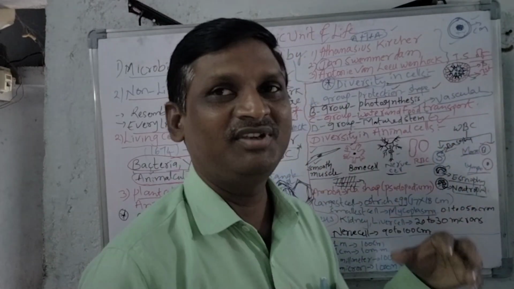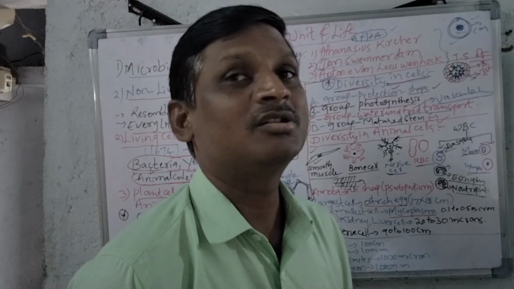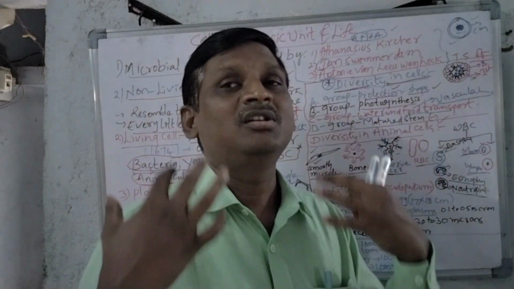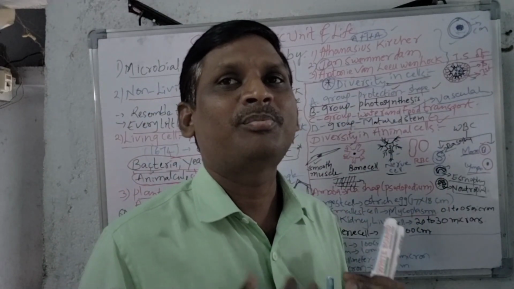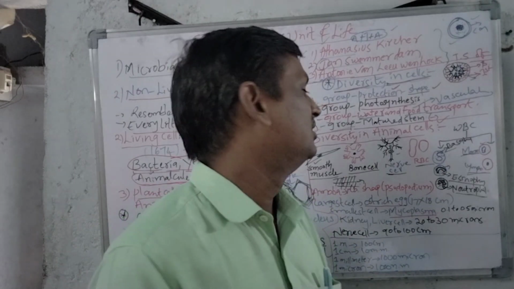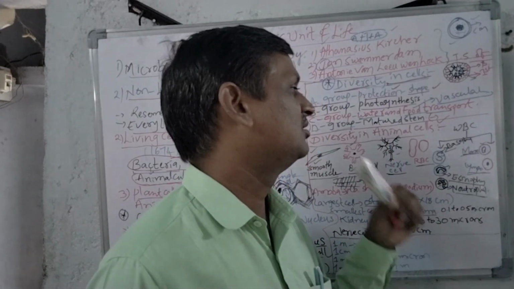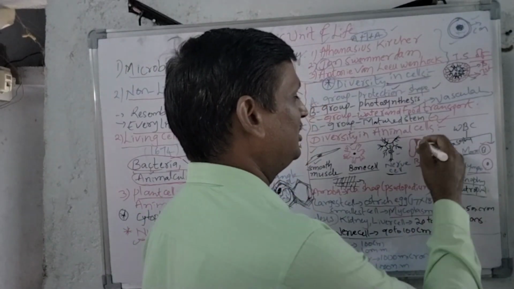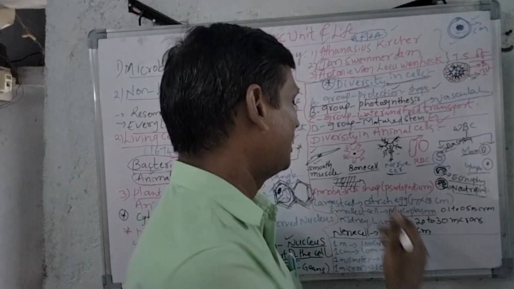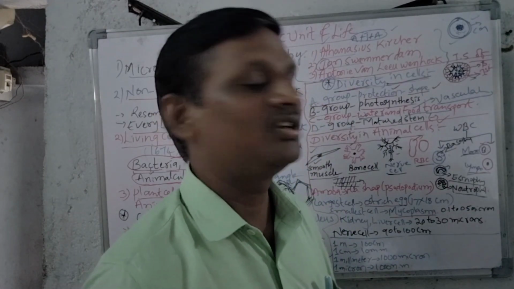If we observe all these cells, we can understand that the cells present in the human body are different. That shows diversity in nature. So even the body is made up of a number of cells. Each cell is specifically different to perform its own function. So there is bone cell, nerve cell, smooth muscle cell, non-striated muscle cell, striated muscle cell, red blood cells. See the RBC is generally biconcave in shape without a nucleus, whereas WBC are different cells. So by understanding all this, the cells are different, showing diversity in their nature.